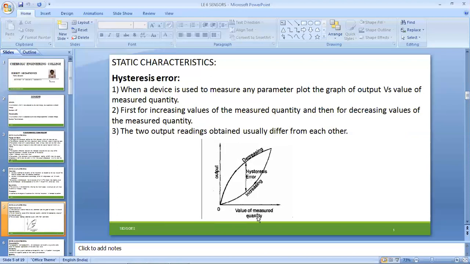The graph is plotted between these two values: the value of the measured quantity is indicated on the x-axis, and the output is plotted on the y-axis. The output is increasing and then decreasing. The maximum difference between these two reference lines is the hysteresis. The maximum error obtained in the experimental process is called the hysteresis error.